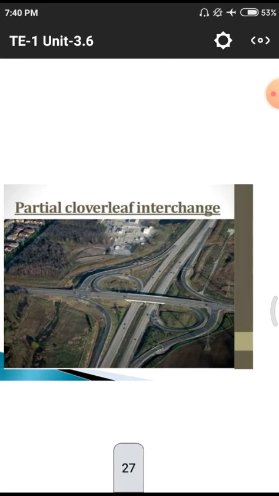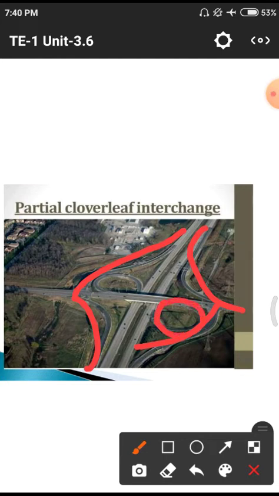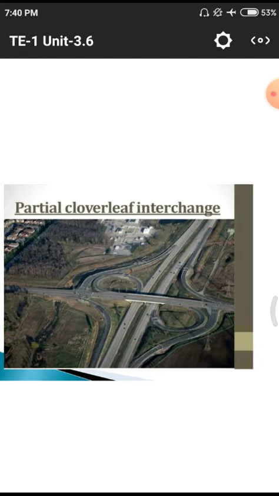This is the partial cloverleaf structure. We have the rhombus shape here too. Here this is the connection, another connection, another connection, and another connection in both directions, but here only two loops, that means two hole-like structures.